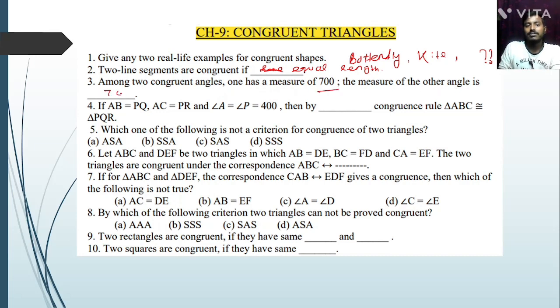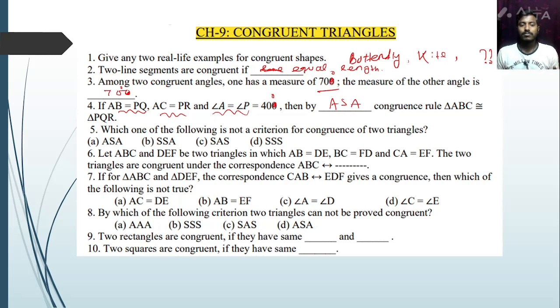If AB equal to PQ, AC equal to PR, and angle A equal to angle P equal to 40, actually this will be 40 and this 70, it is also 70. Then by the dash congruent rule, triangle ABC is congruent to triangle PQR. This is side and this is angle, so we can write angle side angle congruence condition. The triangle ABC is congruent to triangle PQR.